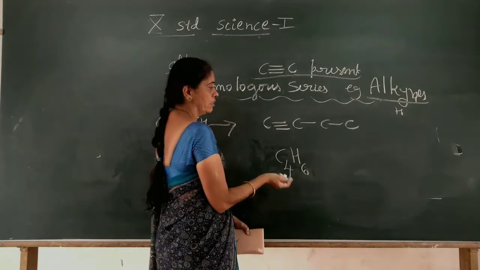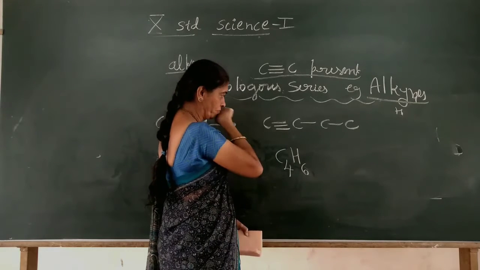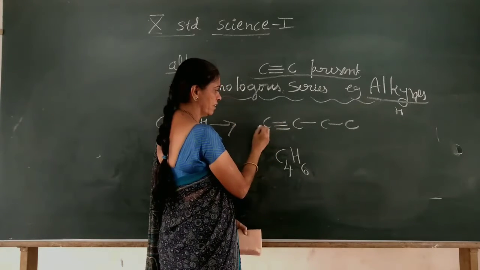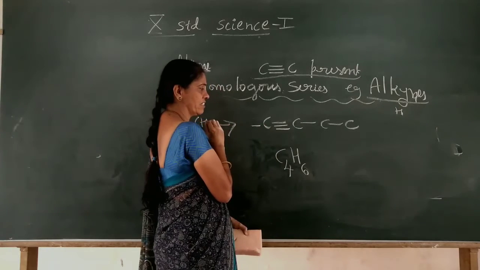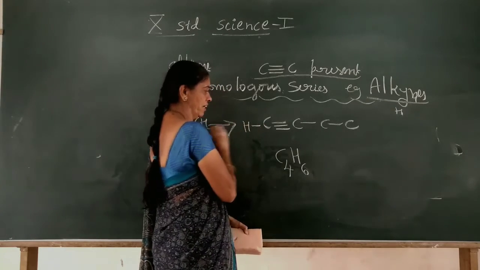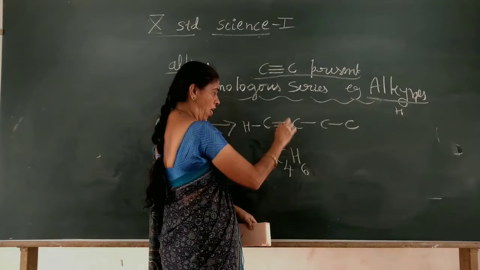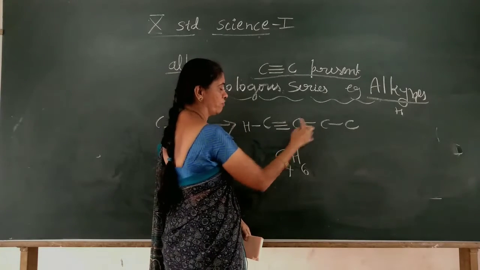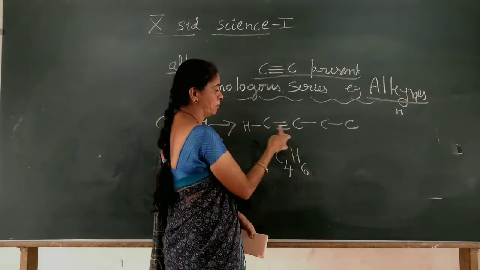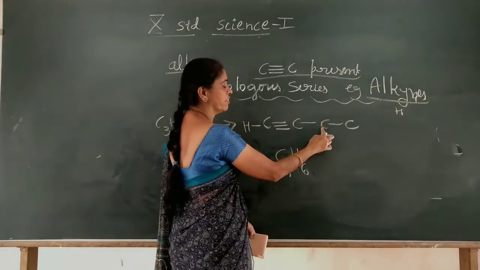Then draw the bond with hydrogen. 3 bonds here, so one more bond it needs, tetravalence, right? So 1 bond with hydrogen. This carbon has 3 bonds and 1, 4, already complete, with a triple bond to this carbon and a single bond to this carbon.